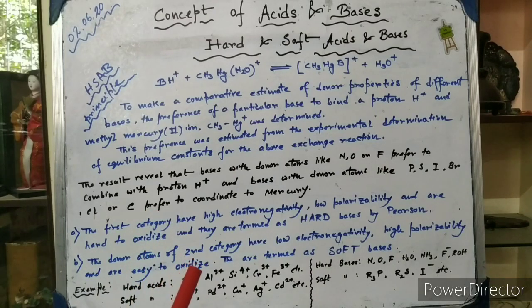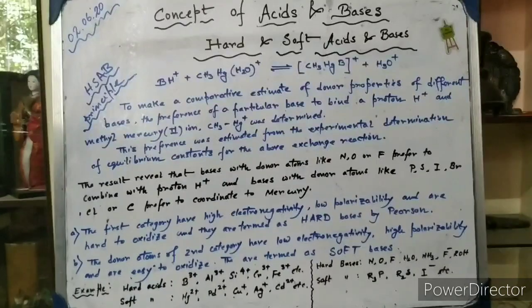So hard bases are the species with low polarizability, high electronegativity, and those that are difficult to oxidize, like nitrogen, oxygen, fluorine, etc. And the second category, like phosphorus, sulfur, iodine, bromine, carbon, chlorine, can be easily oxidized. They have low electronegativity and high polarizability. They are called the soft bases. So this hard and soft concept depends on whether a particular atom is highly polarizable or difficult to polarize, their electronegativity pattern, their oxidation pattern, etc.